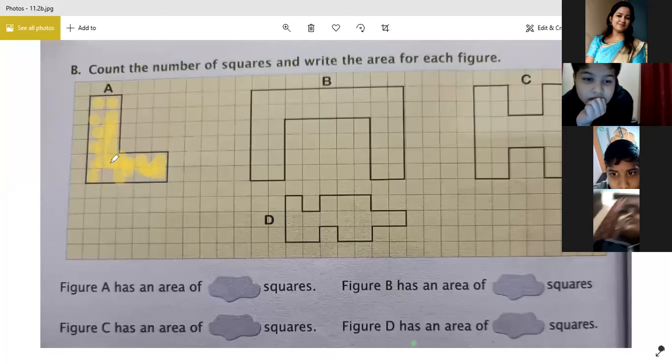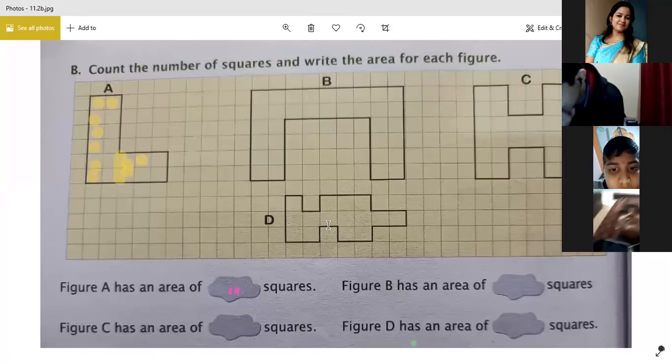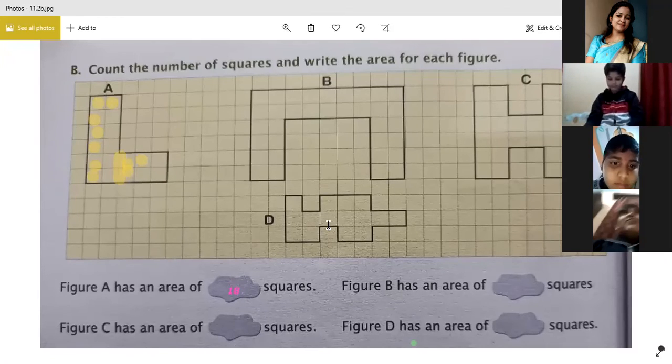Okay, that's 12. Up to here all are 12, up to here it has come to 12. Now 13, 14, 15, 16, 17, 18. So in total, what is the area of this figure? 18. So you will write here, figure A has an area of 18 squares. Do the others like this. Complete the rest quickly.